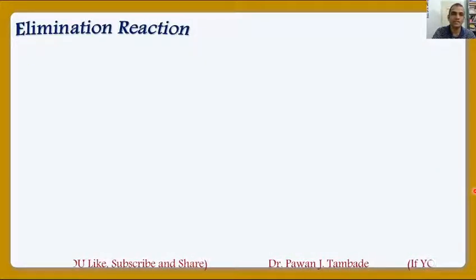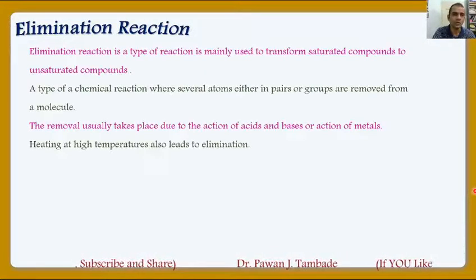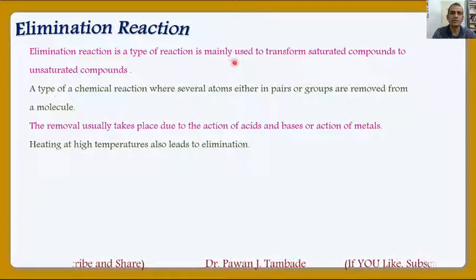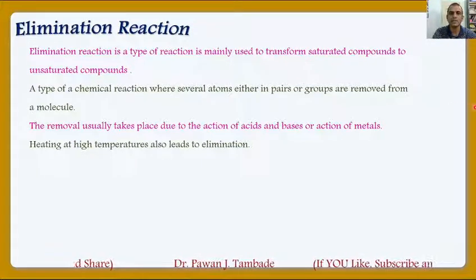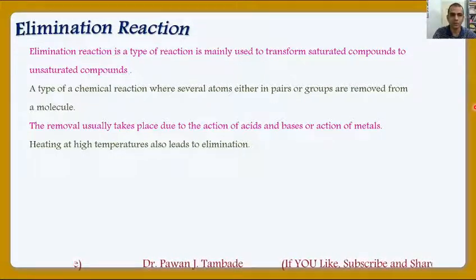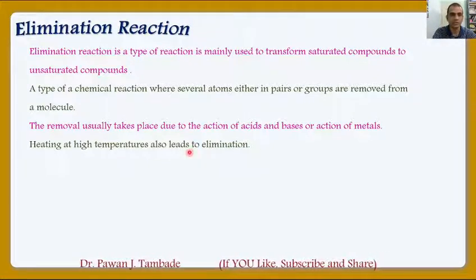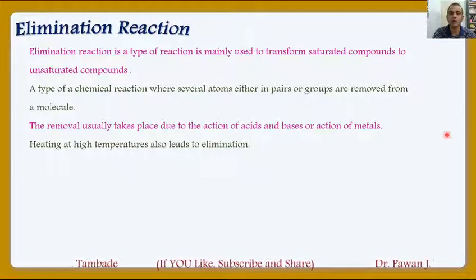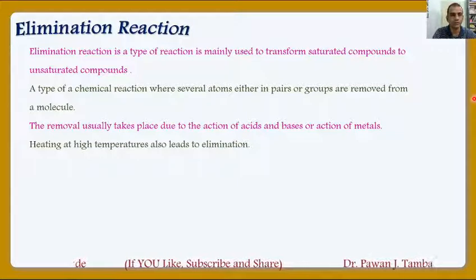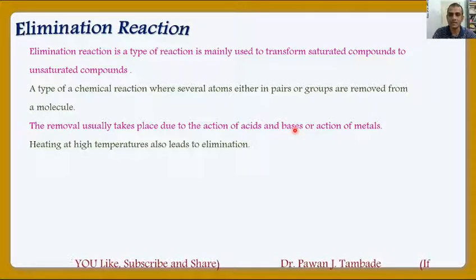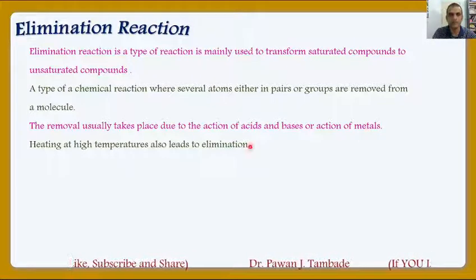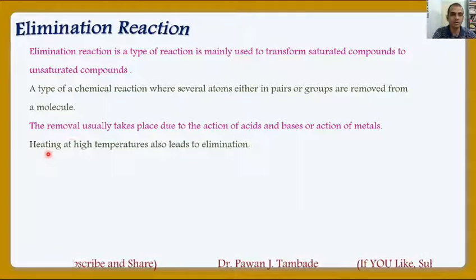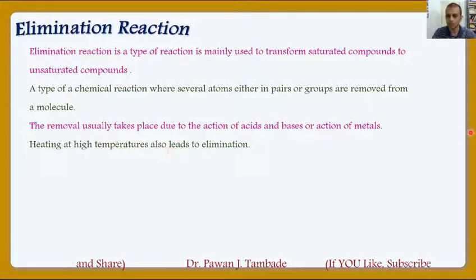The next type of reaction is elimination reaction. Now, elimination reaction is a type of reaction which mainly transforms saturated compounds to unsaturated compounds. That is, in this case, there is a formation of multiple bonds from saturated compounds. It is a type of chemical reaction where several atoms, either in pair or group, are removed from a molecule. The removal usually takes place due to action of acids, bases or sometimes metals as well. In some cases, elimination reaction also occurs due to high heating of molecules.